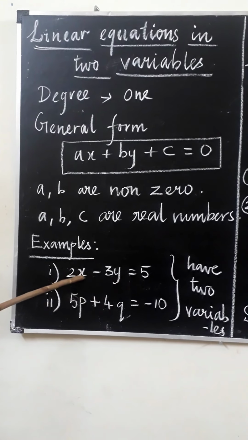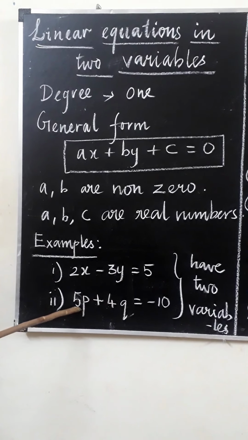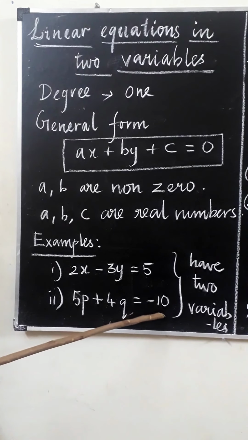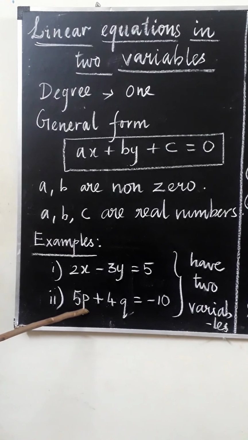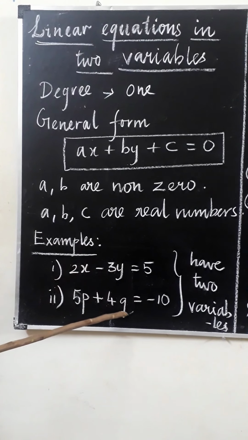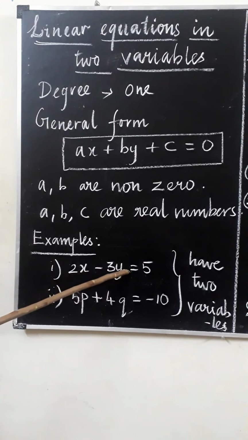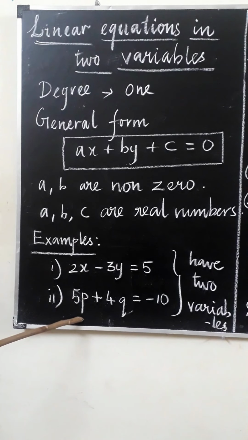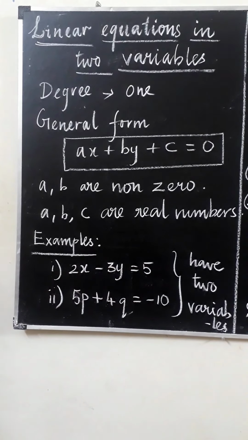Here the variables are x and y. 5p plus 4q is equal to minus 10. Here the variables are p and q. Each of the equations have two variables. Therefore, they are linear equations in two variables or two unknowns.